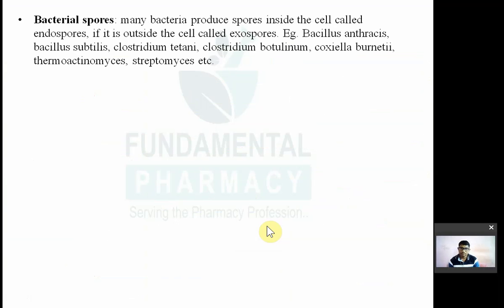Now, bacterial spores. Many bacteria produce spores inside the cell. If a bacterium makes spores inside the cell, that is known as endospores. Many bacteria produce a spore inside the cell known as endospores. Now, if a bacterium produces the spore outside the cell, it is known as exospores.